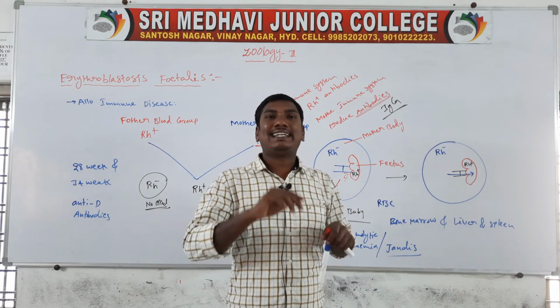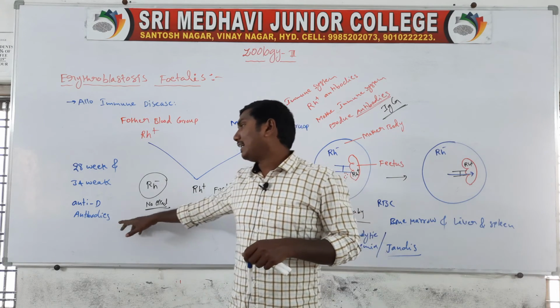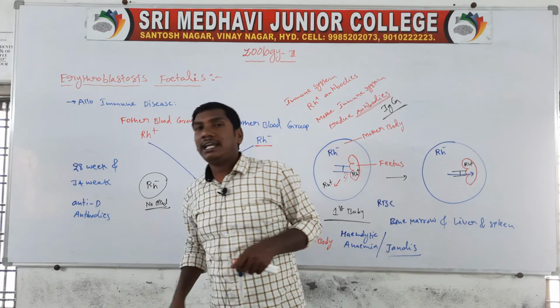In these two weeks, anti-D antibodies are injected.